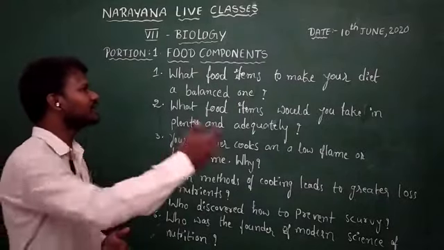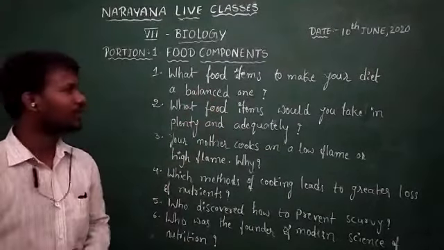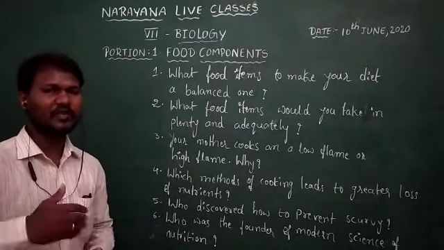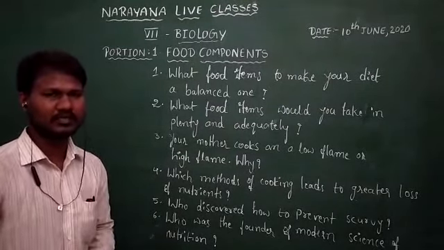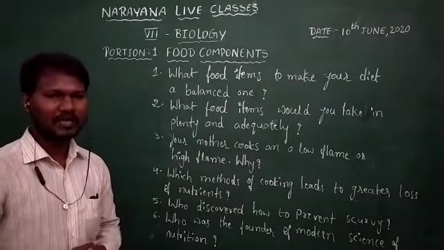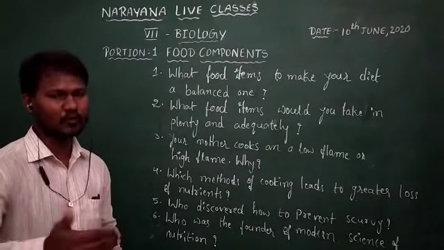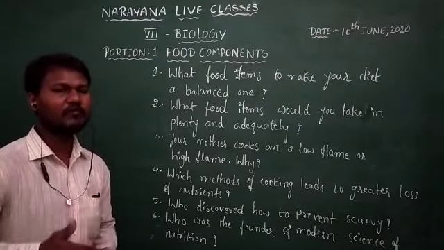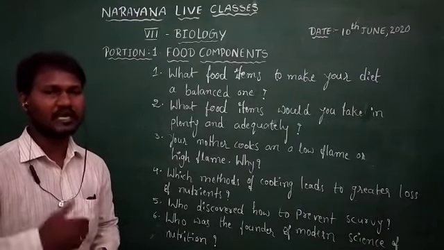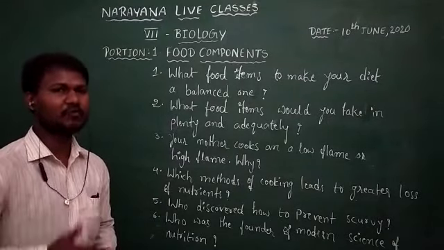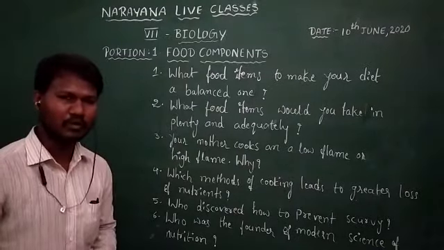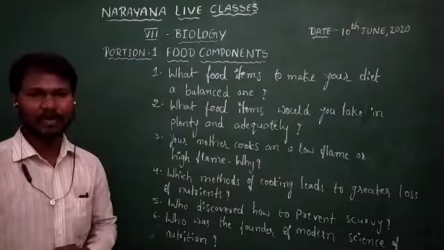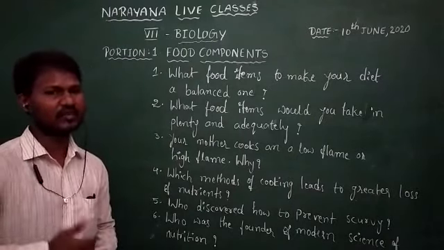Food items like rice and roti are rich in carbohydrates. Milk, meat and egg are rich in proteins. Fruits and vegetables are rich in vitamins and minerals. And apart from that, we have to include water to make our diet a balanced diet. So that is regarding the first question.